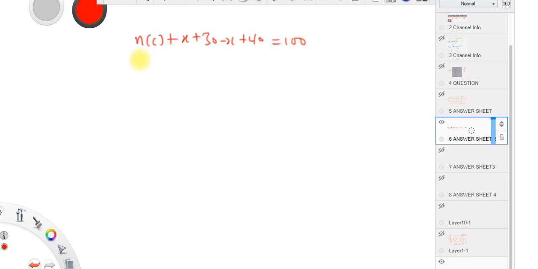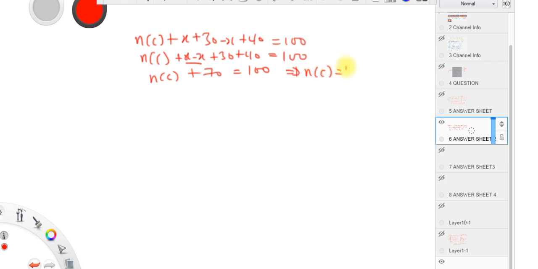Okay, guys, so let's write n of c plus s, minus s, plus 30 plus 40 is equal to 100, guys. So this one is 0. So we have n of c plus 70 is equal to 100. So guys, simple, this implies that n of c is equal to 100 minus 70, which is equal to 30.